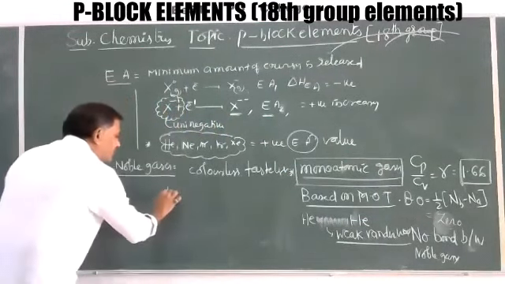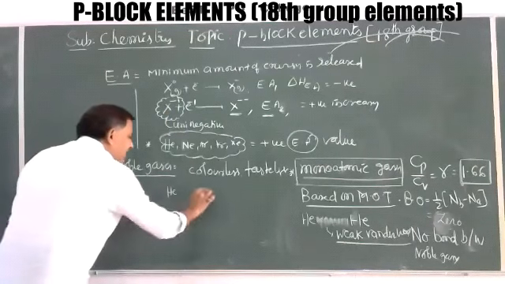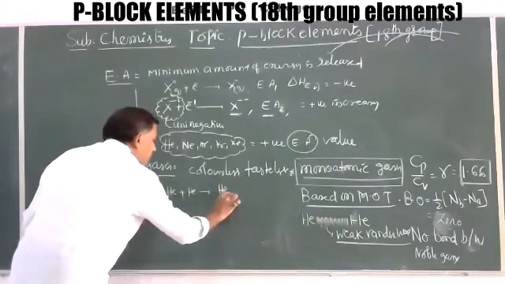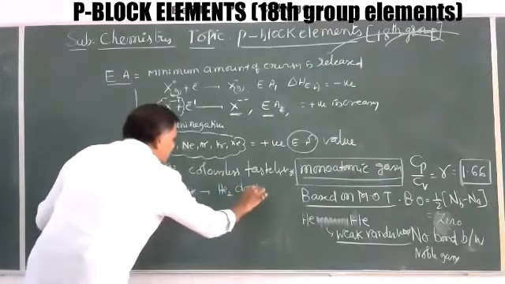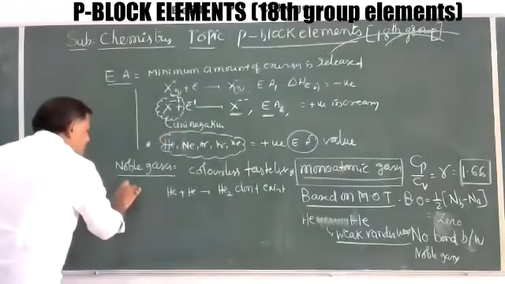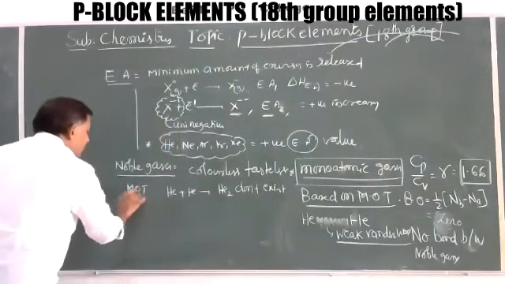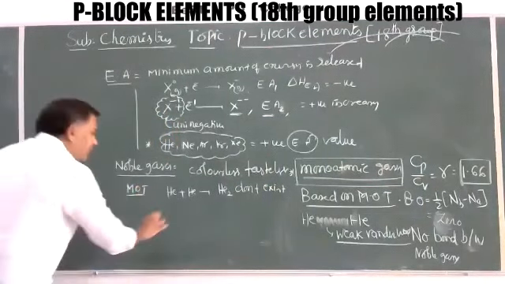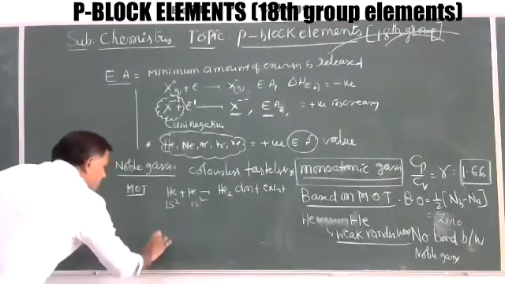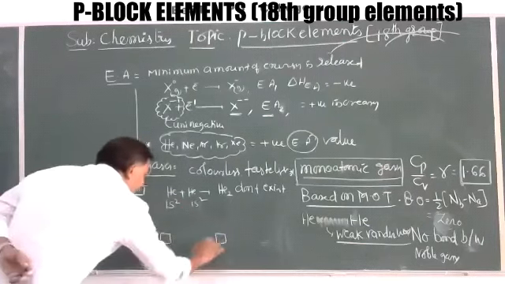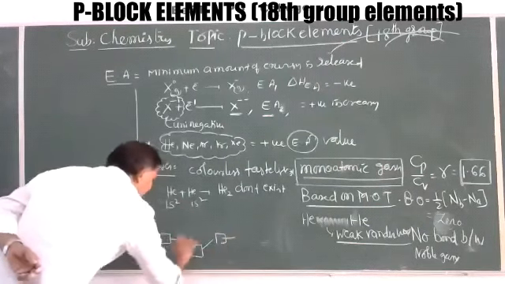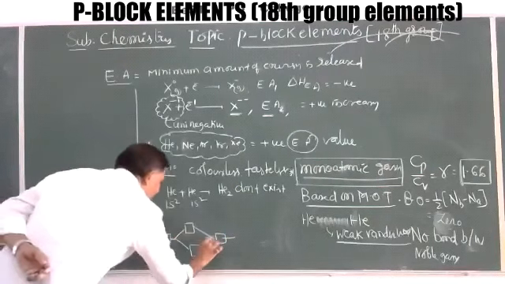Like I'll show one simple example. Helium and helium combine to give a helium molecule, but this molecule does not exist. Why? Explain on the basis of MOT, molecular orbital theory. We know this is 1s2 and 1s2. By using an energy level diagram, we can take it like this. This is the energy level diagram for the helium molecule.